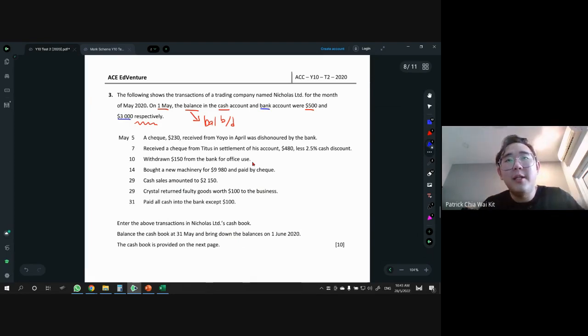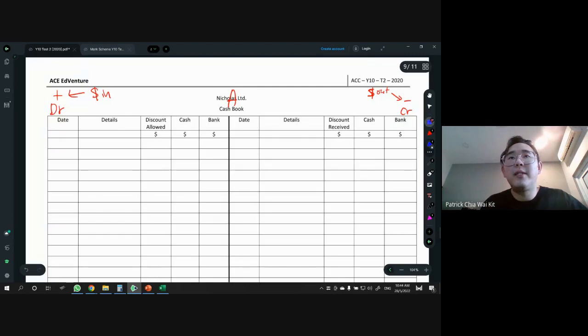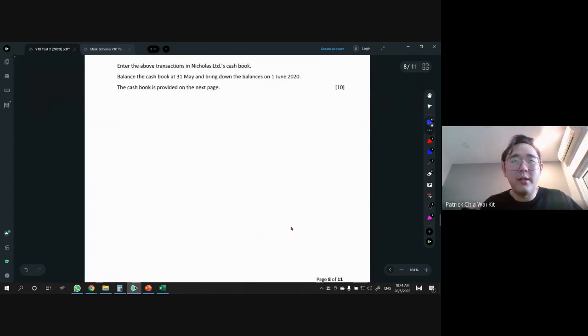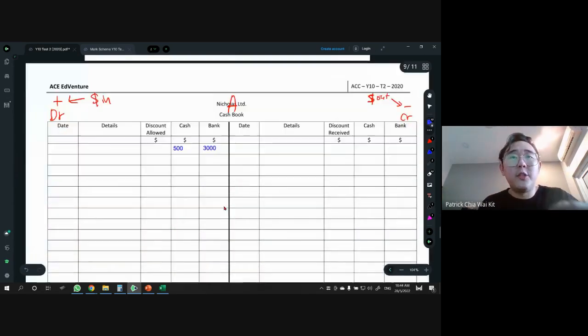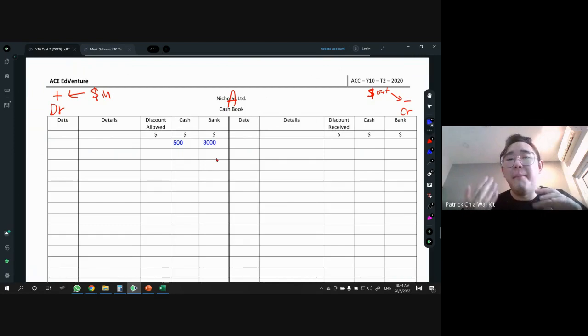These two pieces of information need to be in the cash book. So let's put in first. Our cash is 500, whereas bank is 3,000. See, I put on the positive side. They're both positive balance. Cash is always positive balance. What about bank? Bank can be negative balance, but then they will call it a bank overdraft.